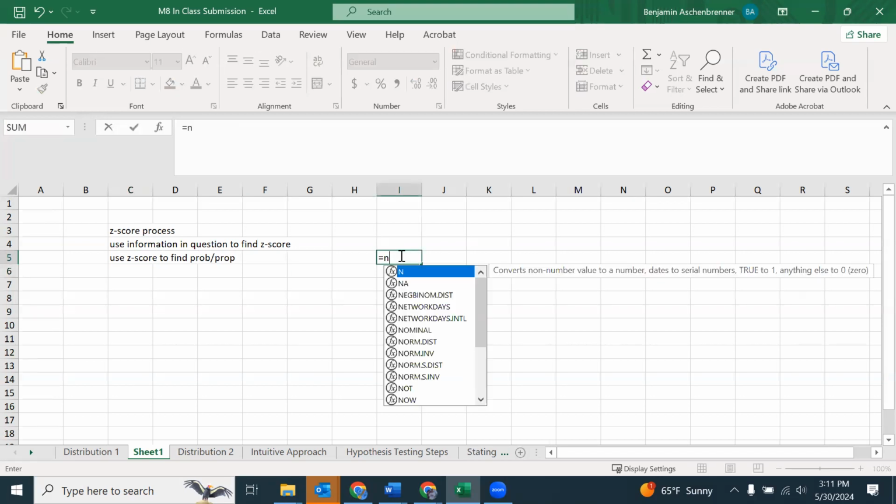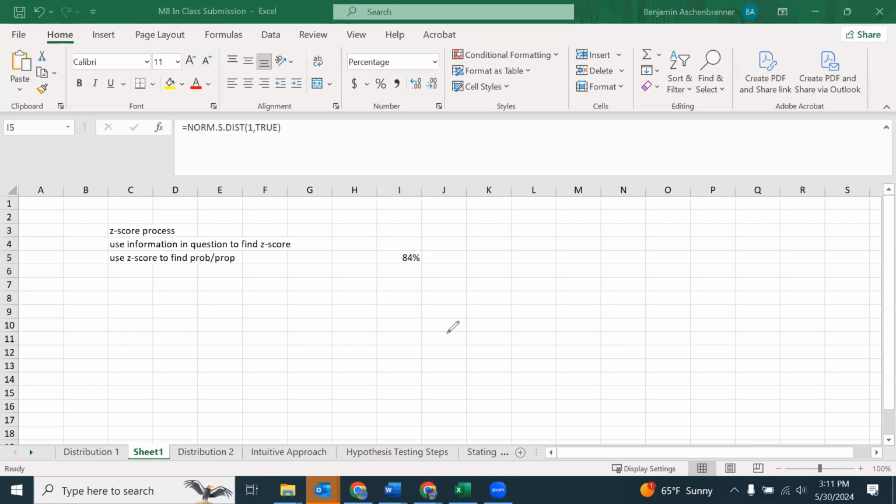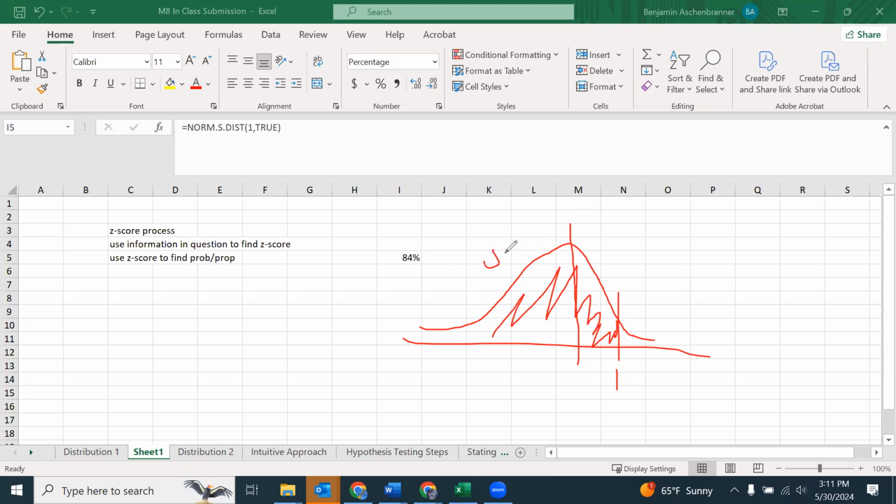If I do equals NORM.S.DIST(1, TRUE), I'm finding what percent of the population, or what is the probability of picking somebody that is to the left of the line that I draw at z equals 1, which is 1 standard deviation above the mean. I'm interested in the left side, everything here, that's 50%, the part that's less than the mean, and this 34%, which is half of the 68%. That's where that 84% is coming from. So 84% of the population is less than 1. That's what NORM.S.DIST is doing.